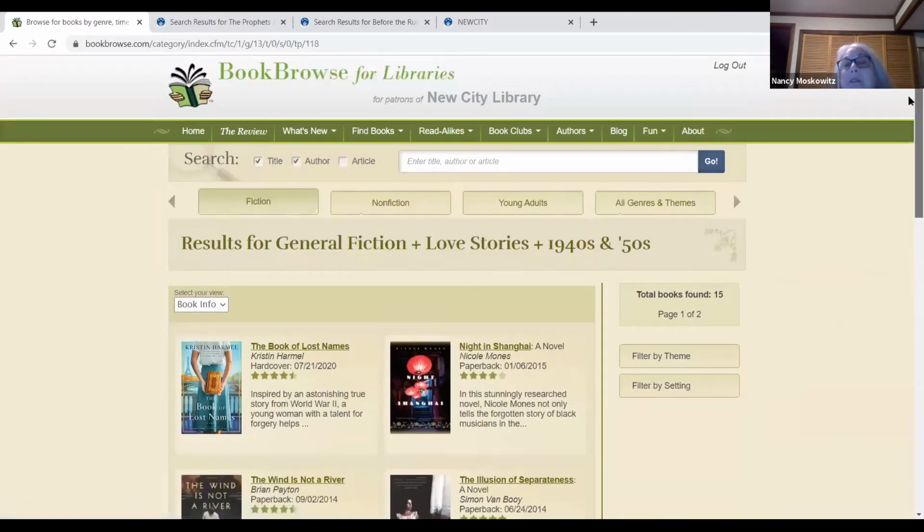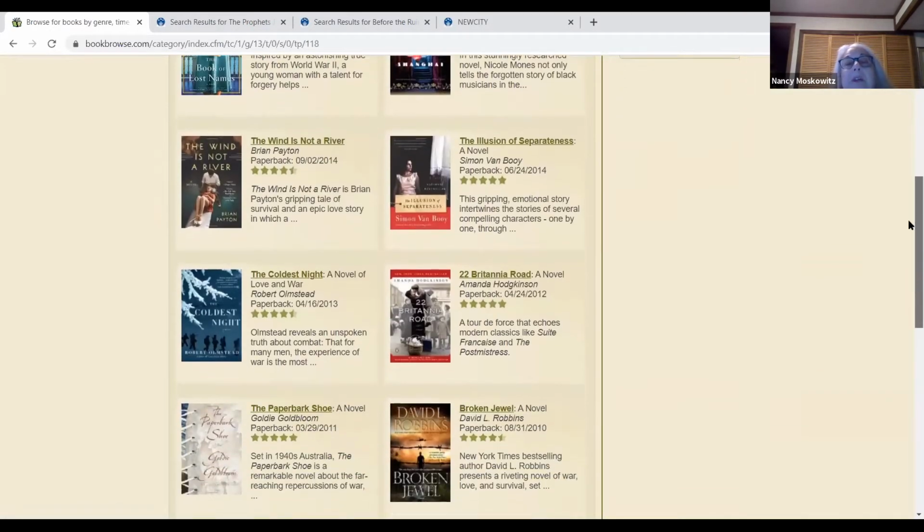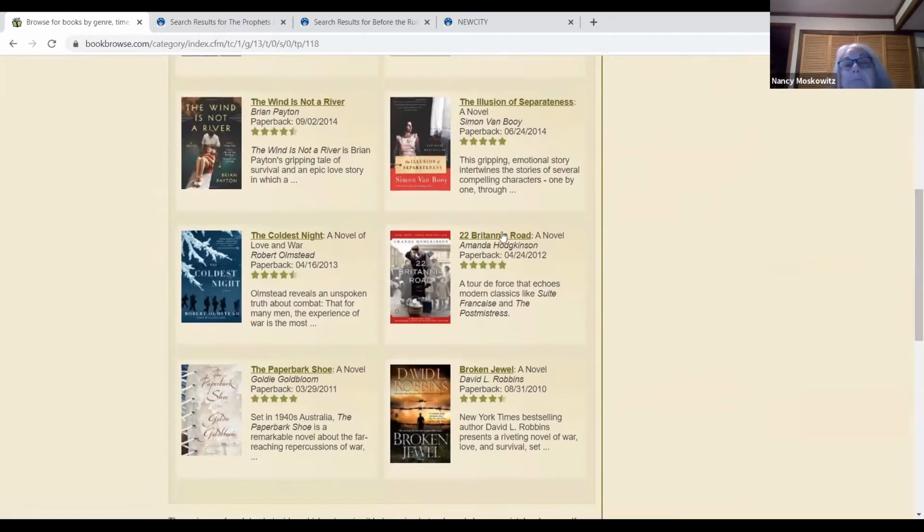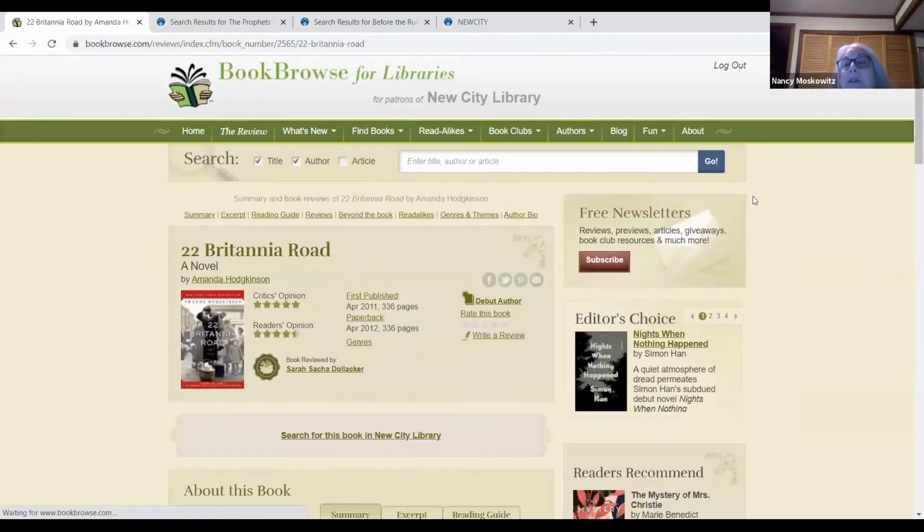Okay, and then you'll see a list of 15 books. And then again, you can click on them, see if it's something you want to read, see if the library has it. So that's another very quick and easy way to use it.